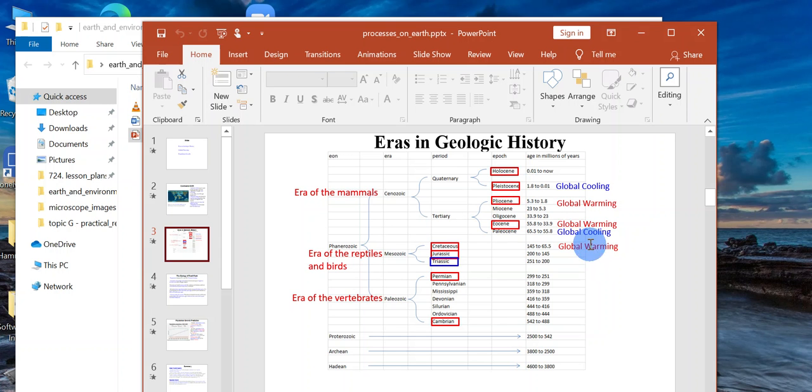There are many global warmings and global coolings, including the last global cooling, glaciation, which is from 1.8 million years ago to about 10,000 years ago. We'll look at all of these in Earth Viewer.